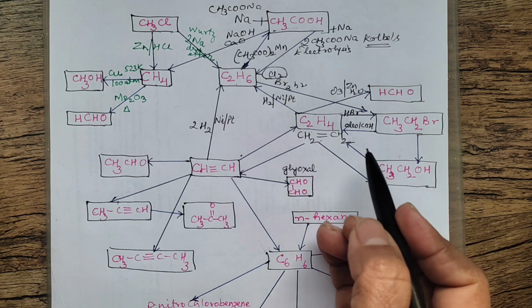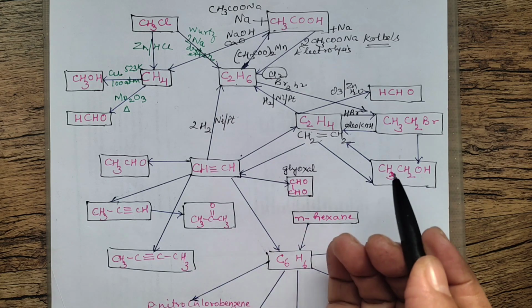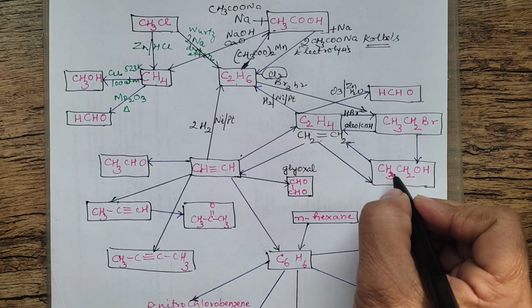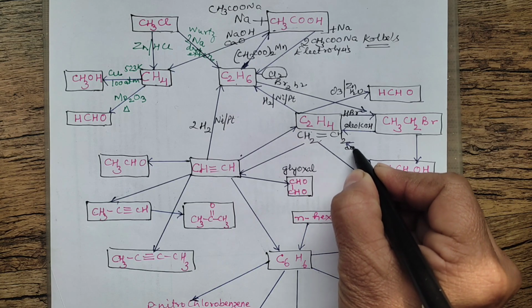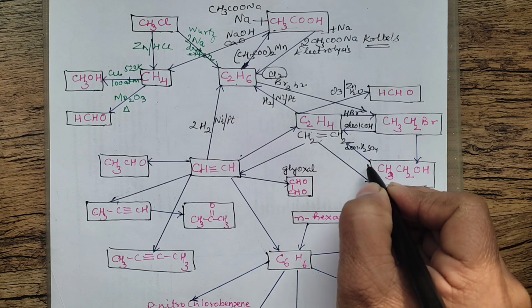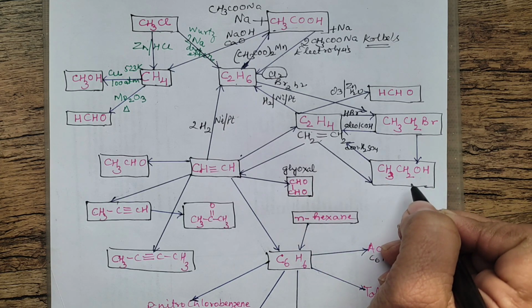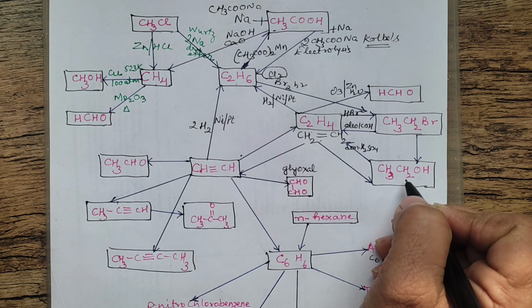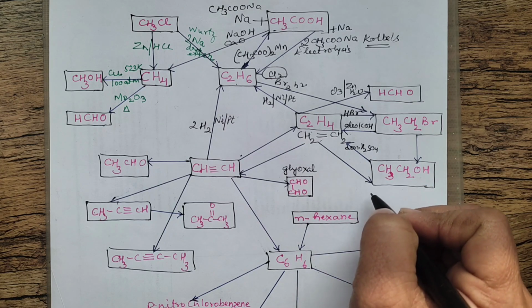Then you can also prepare ethene from ethyl alcohol. From ethyl alcohol you can prepare, that is basically removing water. So you can use concentrated sulfuric acid. Concentrated sulfuric acid will help in removing water. H from beta carbon, OH from alpha carbon, so you can prepare alkene.